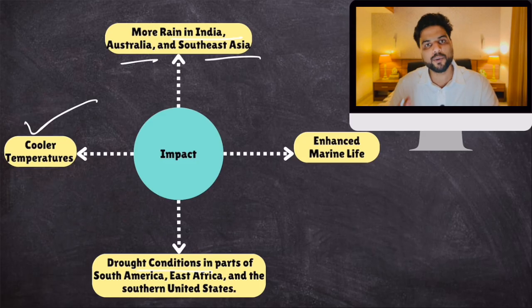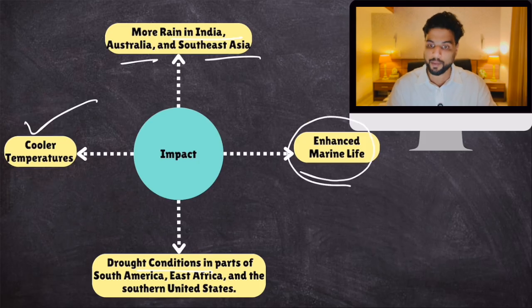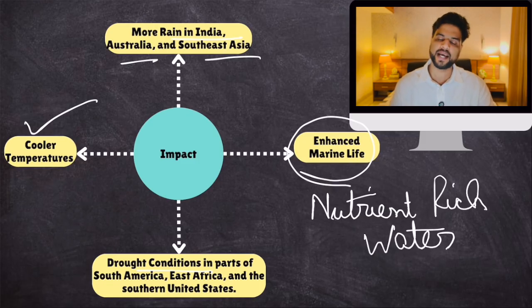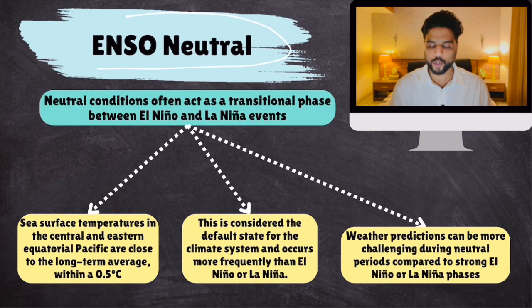Drought-like conditions in South America, Central America, Southern USA also. And because there is upwelling, there is enhanced marine life, because upwelling brings nutrient-rich water, which is good for fishes. Fishes multiply, good for fishermen. Simple.